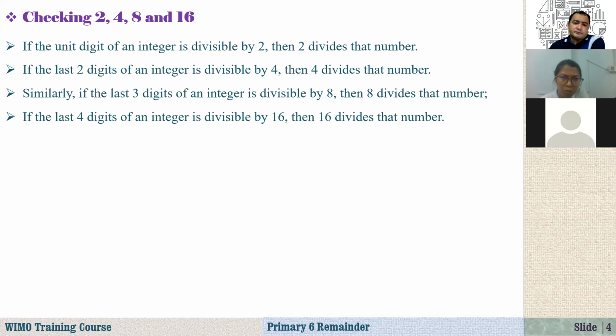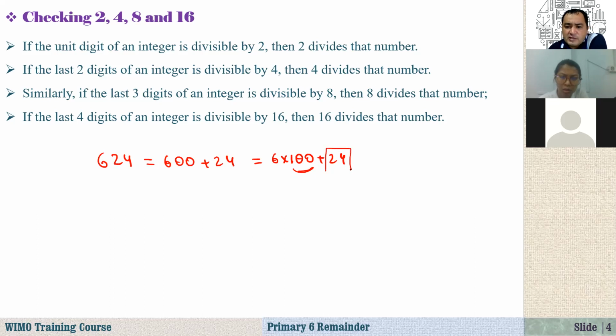So here, if the last 2 digits of an integer are divisible by 4, then 4 divides that number. Why is it so? Because if you write any number, for example, let's say 624, I can write this number as 600 plus 24, and I can write it as 6 times 100 plus 24. 100 is always divisible by 4, so the problem is about this number 24.